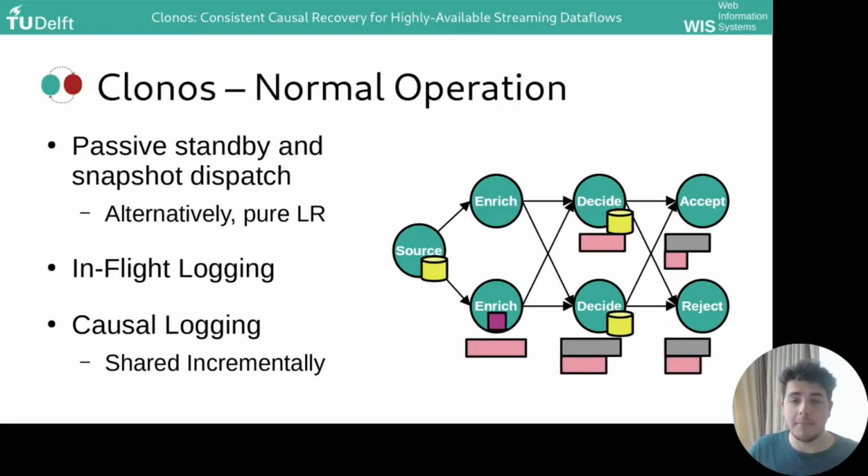Replication is going to be happening incrementally, and so whenever we want to send a record, such as this green one, we're going to piggyback on it all of the necessary log deltas needed to reconstruct that precise record. And before processing it, the receiving node must first copy all of those determinants, all of those log deltas, over to its local copy of the logs.